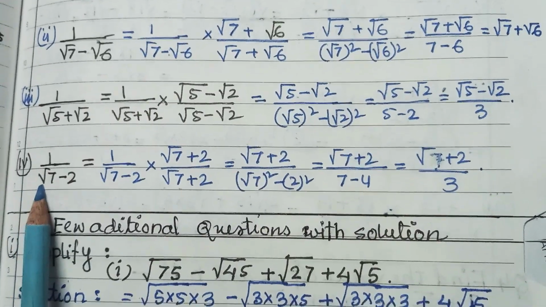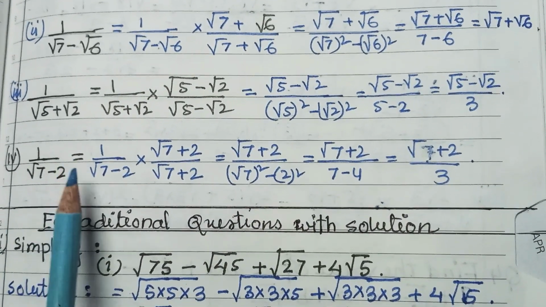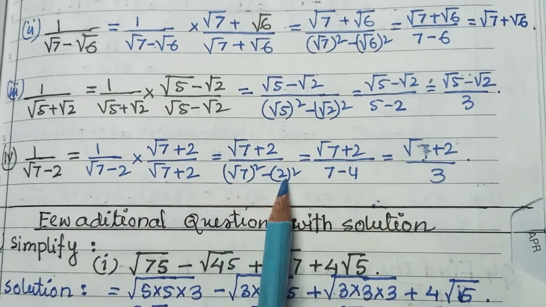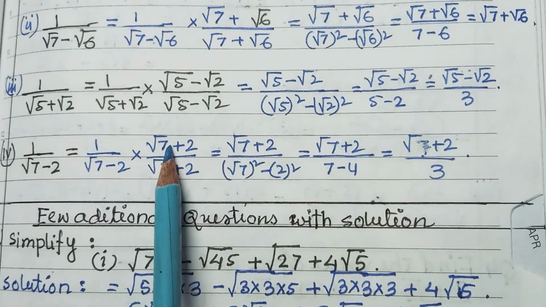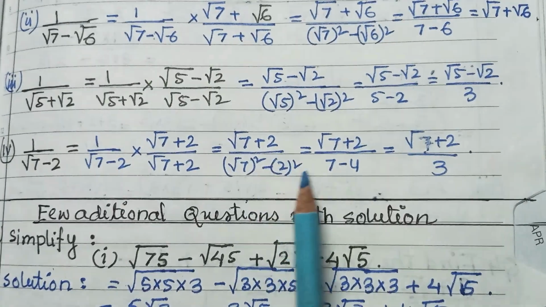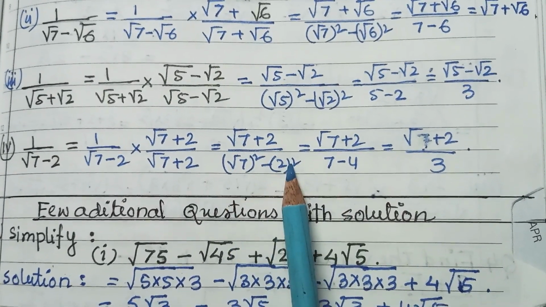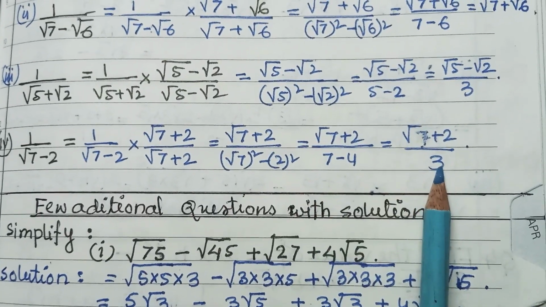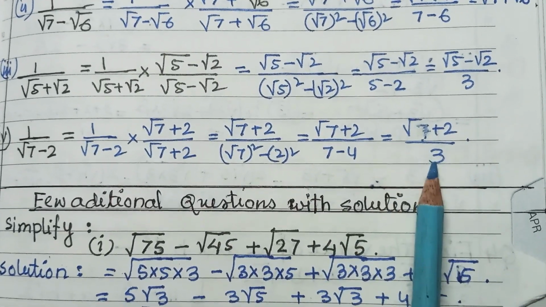Next was 1 upon root 7 minus 2. Same, you have to multiply by its opposite sign. Now the denominator is a square minus b square and the numerator is root 7 plus 2. 2 square is 4 and root 7 square is only 7. 7 minus 4 is 3. So it is root 7 plus 2 upon 3.